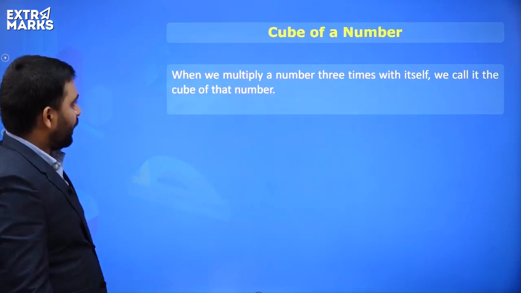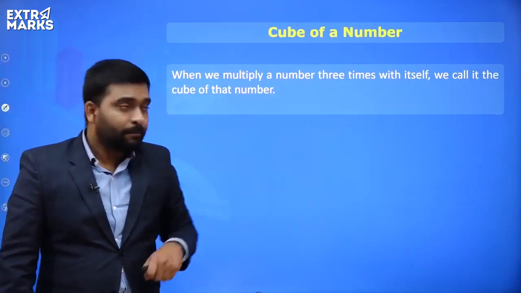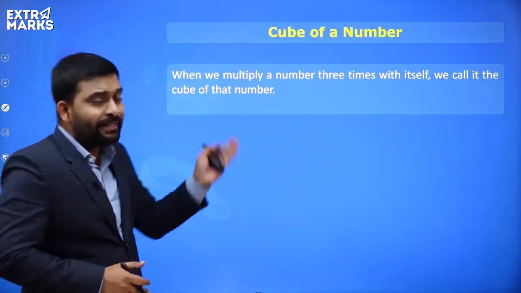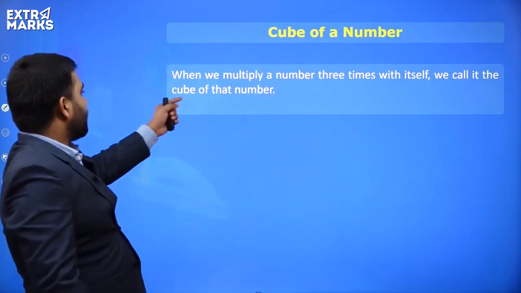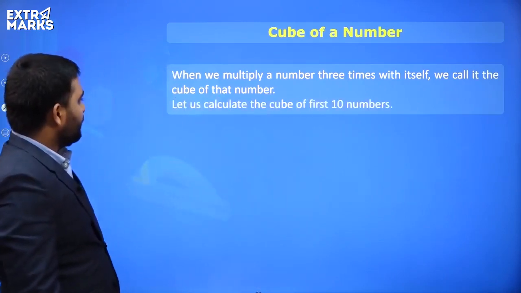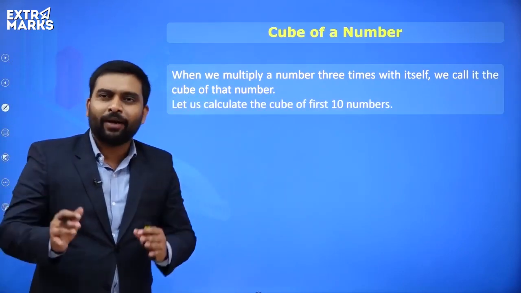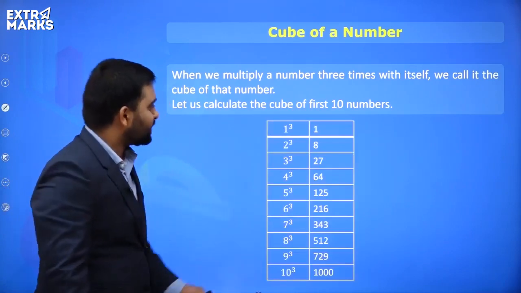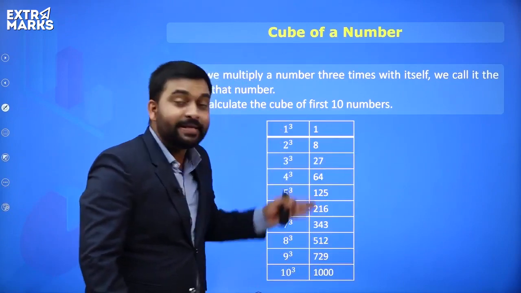Let's proceed, everyone. Now, understand what is a cube of a number. When we multiply a number 3 times with itself, we call it a cube of that number. So now let's calculate the cube of the first 10 numbers. And everyone, it's a request: if you get time, I'll suggest everyone to memorize these.